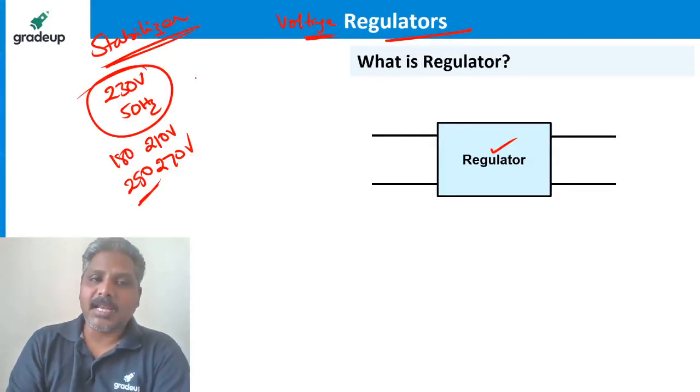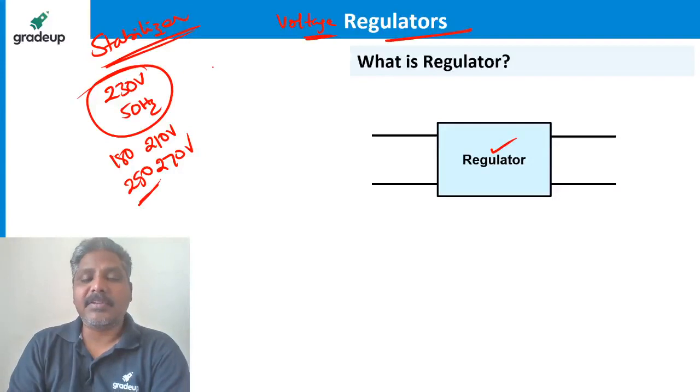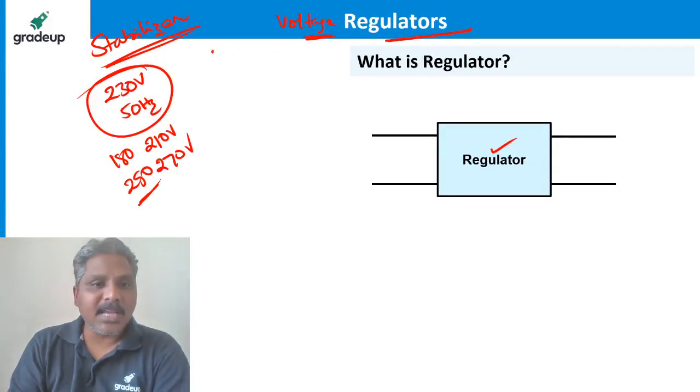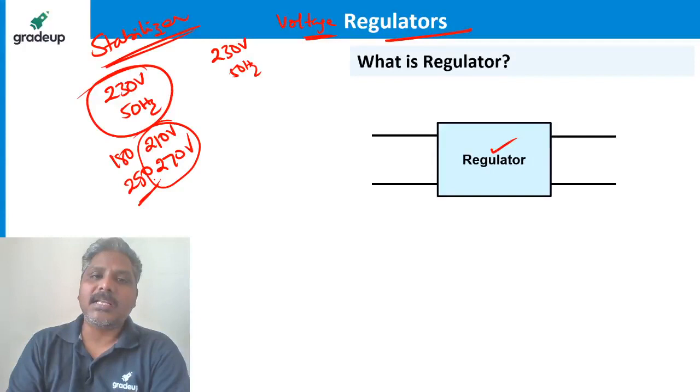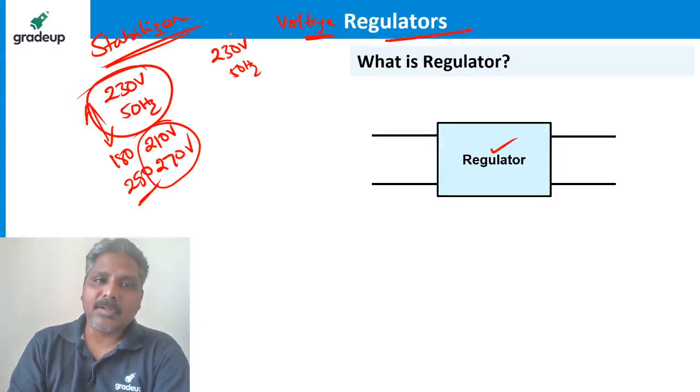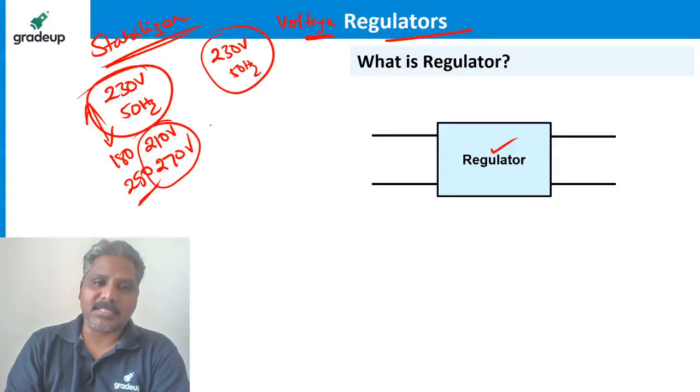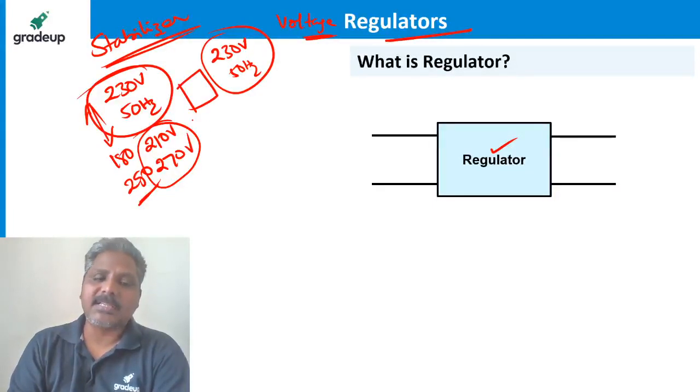So if your electrical appliances like refrigerator and AC are designed for 230 volts, 50 hertz, and you apply some other voltage due to changes in the supply, then your appliance may get damaged. To protect the device, you need a device in between, which we call a stabilizer.